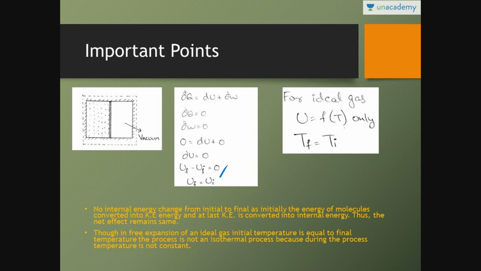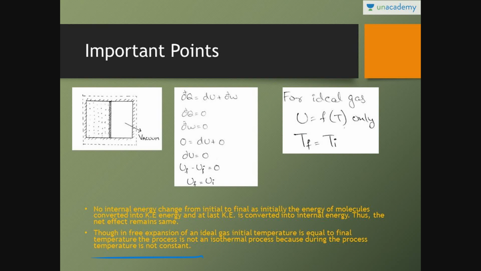Since from initial internal energy there is some change, but at last final internal energy is equal to initial internal energy, the net effect remains the same. Similarly, though in free expansion of an ideal gas initial temperature is equal to final temperature, the process is not isothermal because during the process the temperature is not constant.